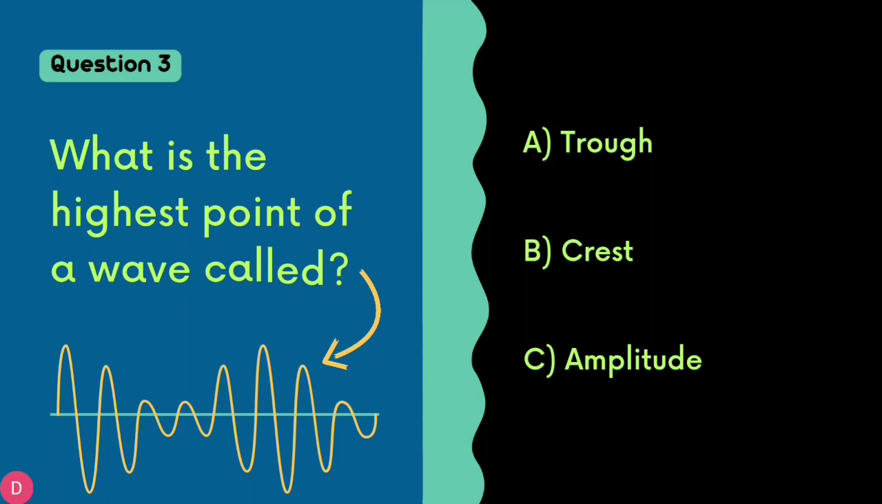Question number 3. What is the highest point of a wave called? Option A. Trough. B. Crest. C. Amplitude. The answer is option B. Crest. Crest is the highest point of a wave.